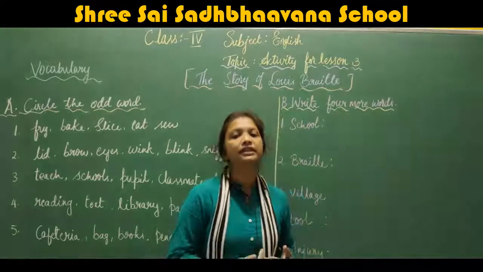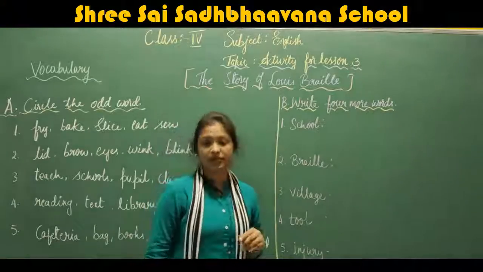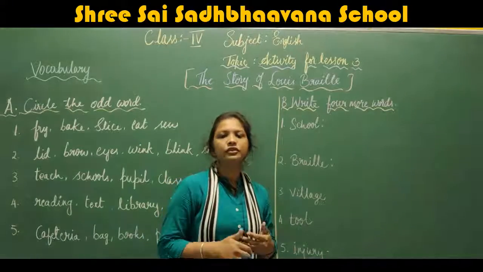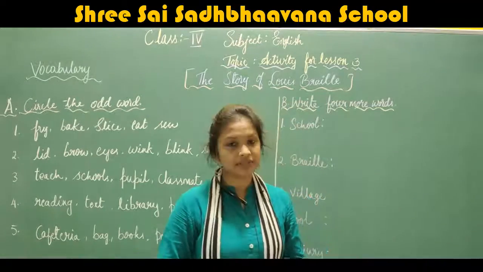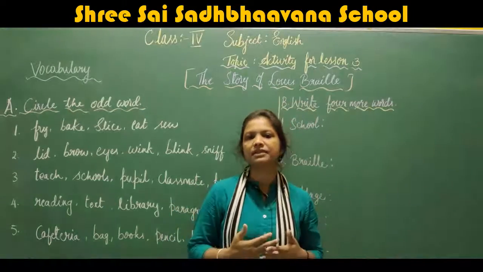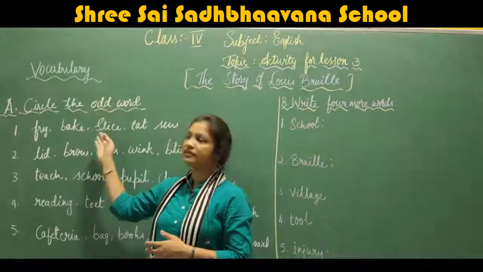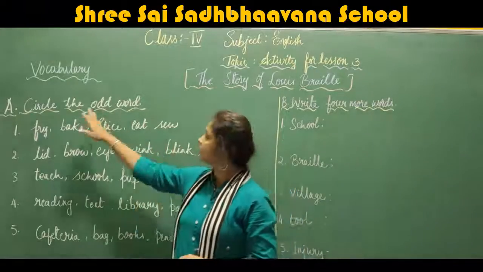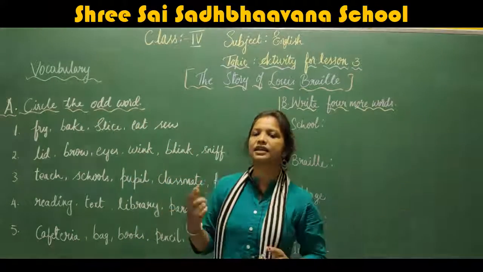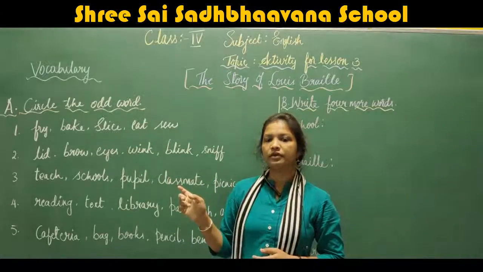Children, today we will learn the textbook activity for lesson 3. It is the story of Louis Braille. In your Starburst textbook, open page number 39. On page 39, they have given vocabulary. Under vocabulary, they have given an exercise: circle the odd word, and we have to identify the group.